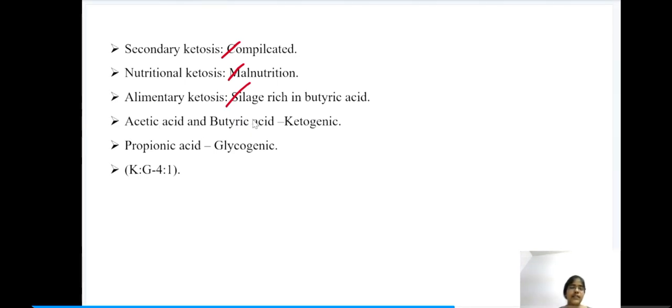Here we have three ketone bodies: acetic acid, butyric acid and propionic acid. The acetic acid and butyric acid are ketogenic and the propionic acid is glycogenic.